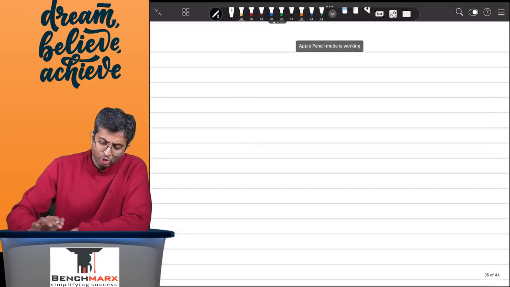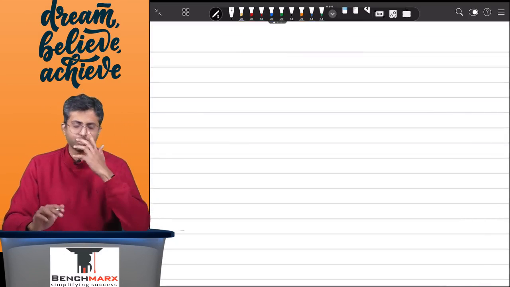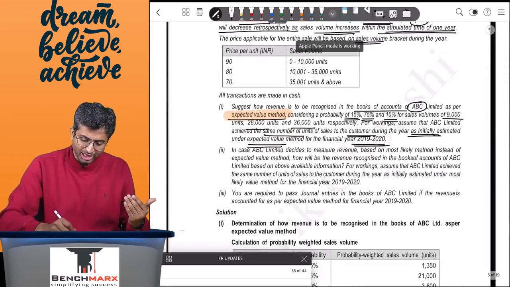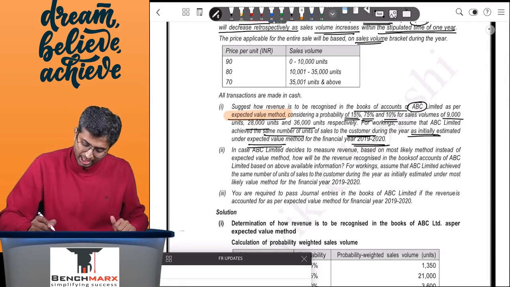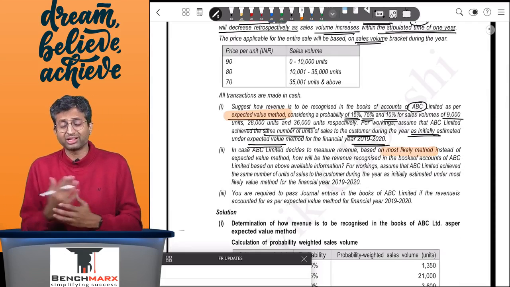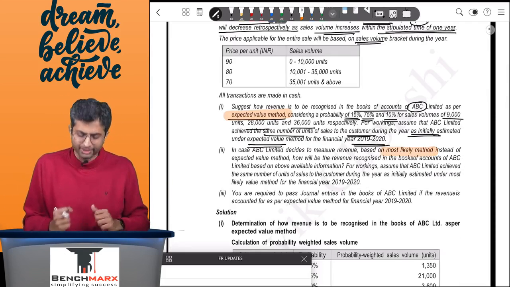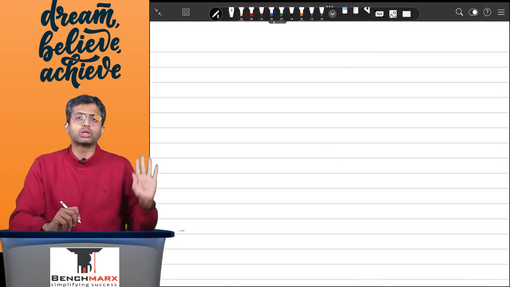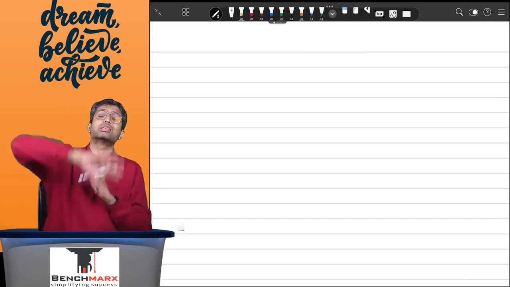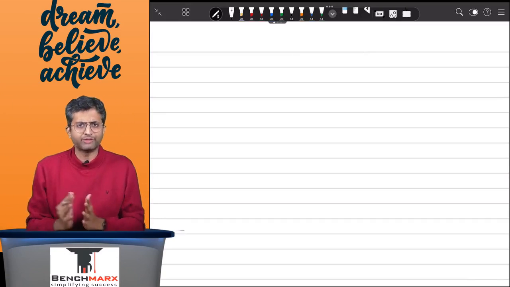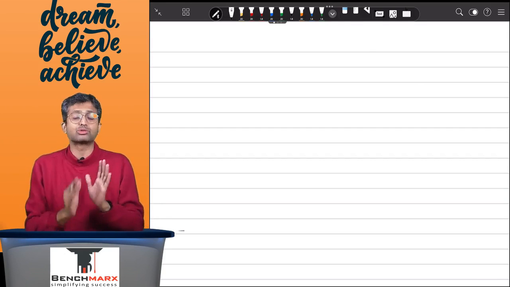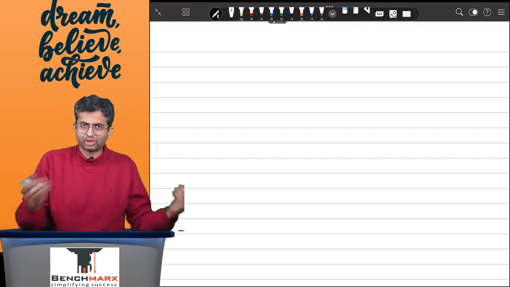Now, when you look at this particular case, there would be a second case as well, and in the second case everything remains the same, just that you are expected to do things using the most likely method instead of the expected value method. In the third case, you are just asked to pass the journal entry. So the first case, in my opinion, has two alternative treatments which are possible, which will result in the same ultimate effect. When you are solving it, you can solve using either one of the two. The Institute has solved using one of them. It is not that it is wrong, but it is not the only option possible.